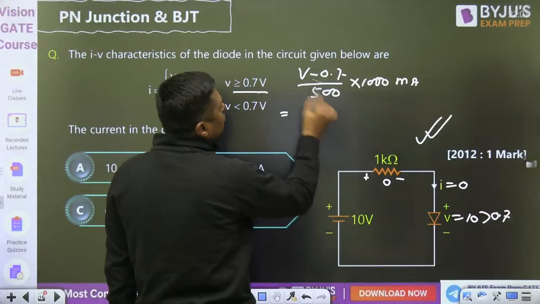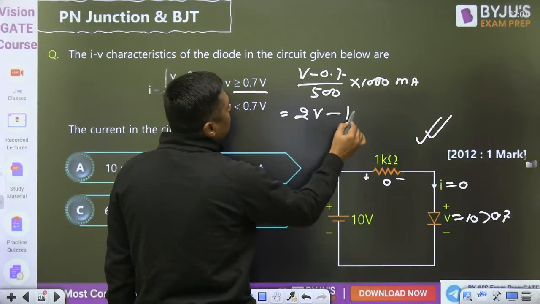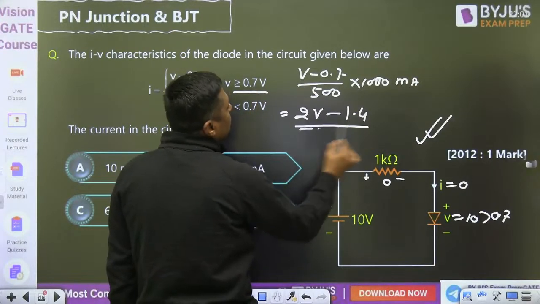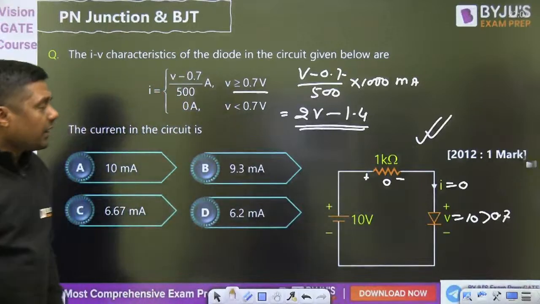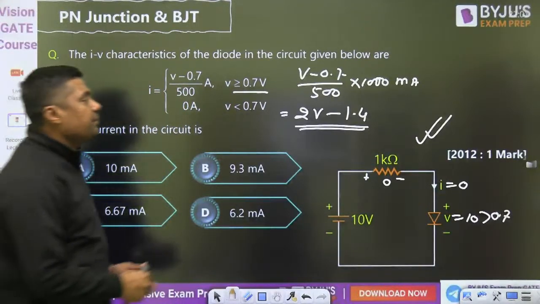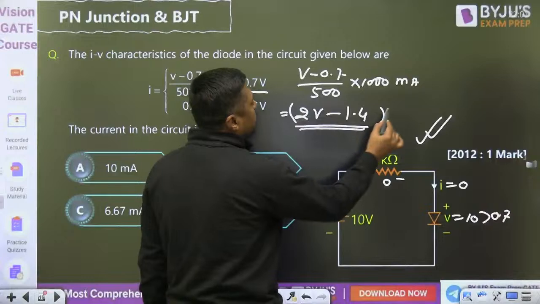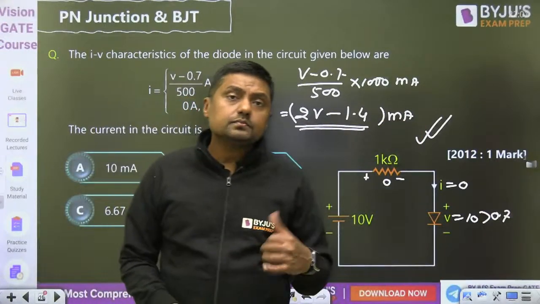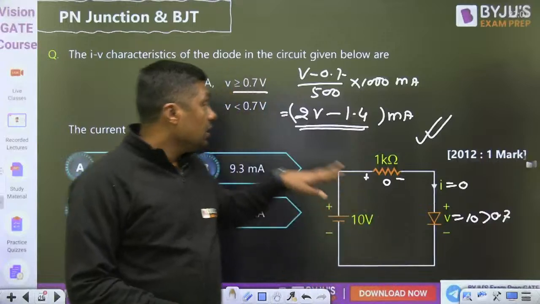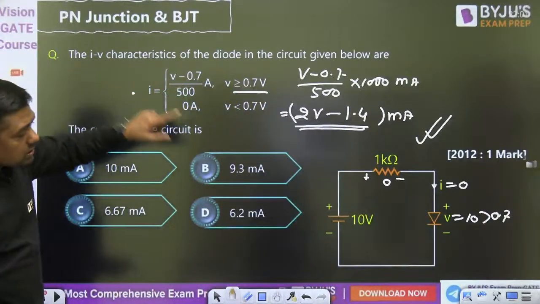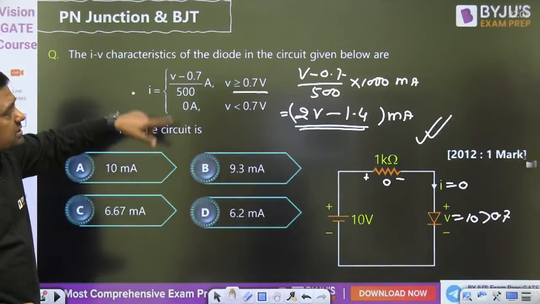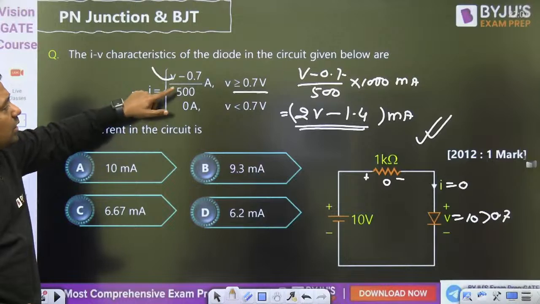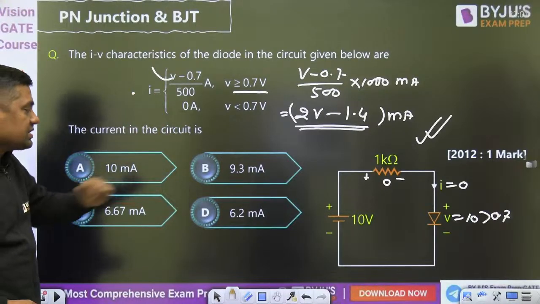So it will become 2 times (V minus 1.4), and that is the relation in milliampere. So first of all, get the current: because the voltage across the diode is greater than 0.7, it will follow this formula, and convert ampere into milliampere, because the answer is given in milliampere.